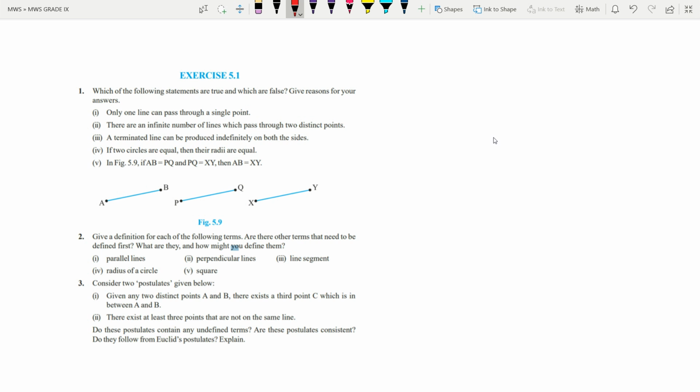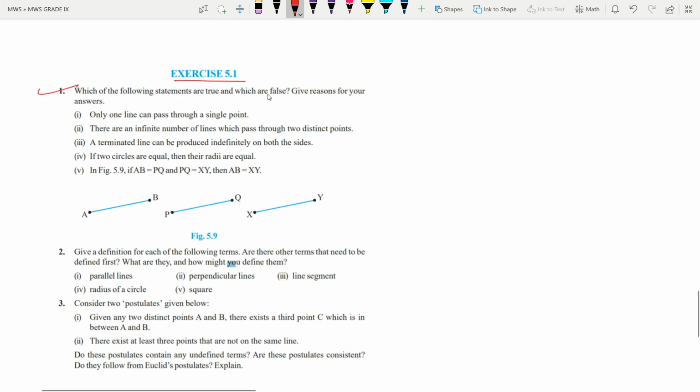So today we are going to start with exercise 5.1. We have already studied all the axioms and postulates. According to the knowledge that we acquired in the previous lecture, we will start with this exercise, and all axioms and postulates we can use if it is required in the questions. Okay, so let us start with the questions then.